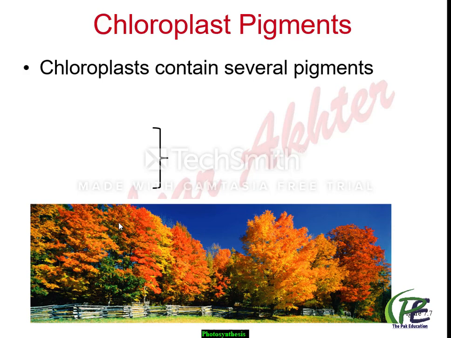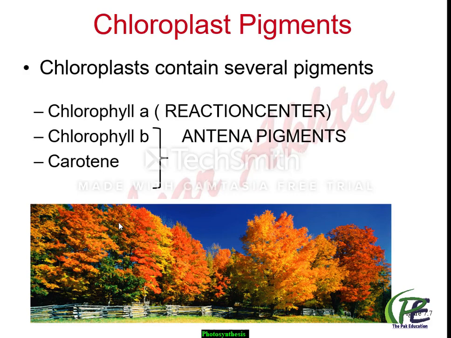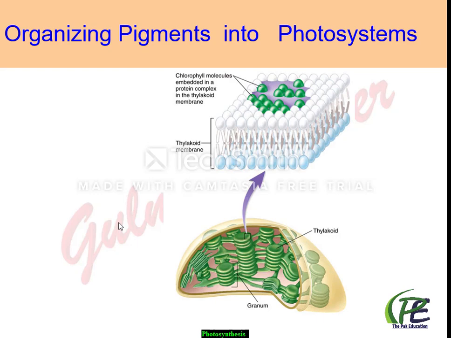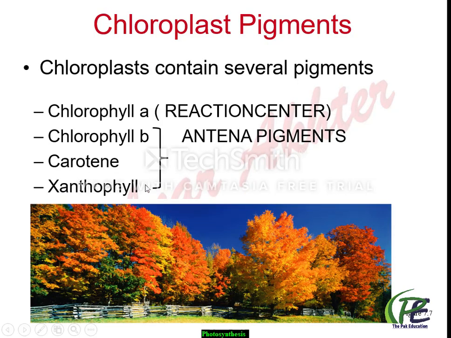Now the next characteristic: the photosynthetic pigments. There are different types of pigments like chlorophyll A, chlorophyll B, xanthophyll, carotene, which are involved in photosynthesis. But the essential pigment is chlorophyll A. These pigments are present in the thylakoid in the form of clusters, and they are divided into two categories.